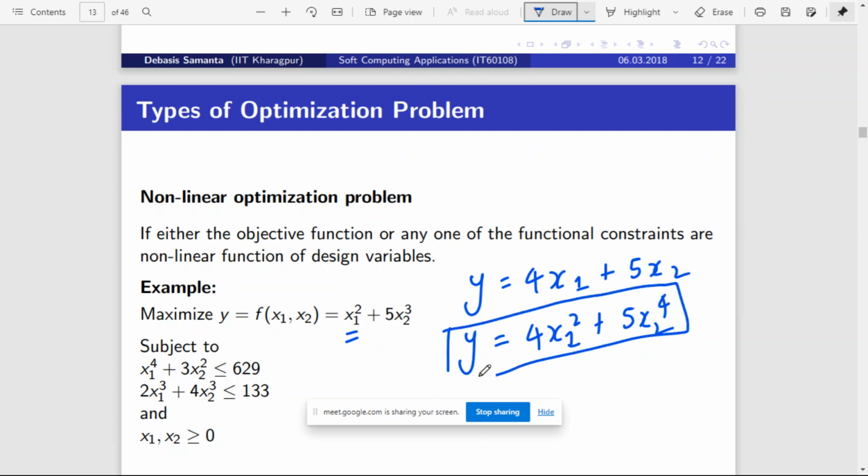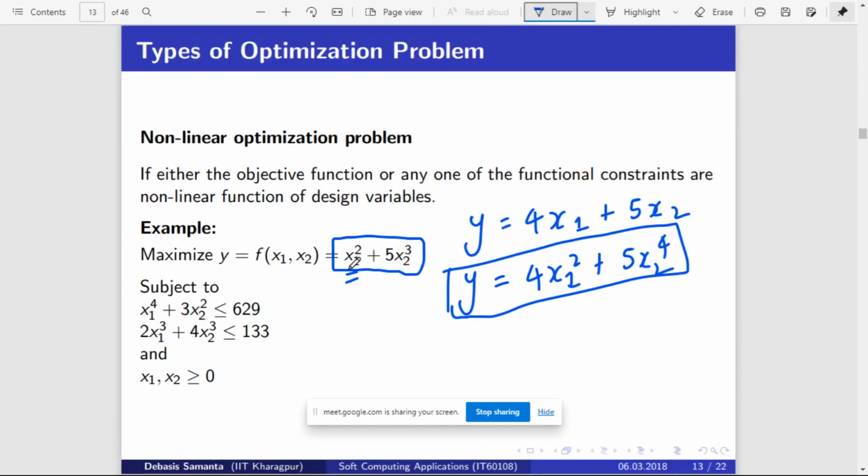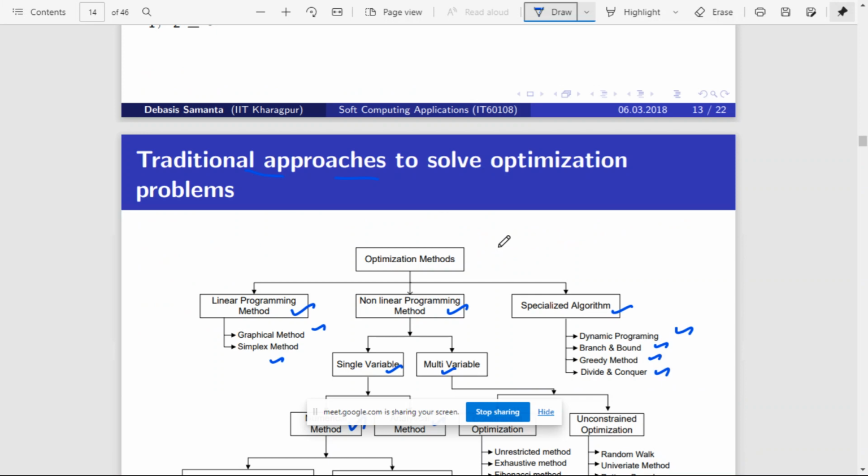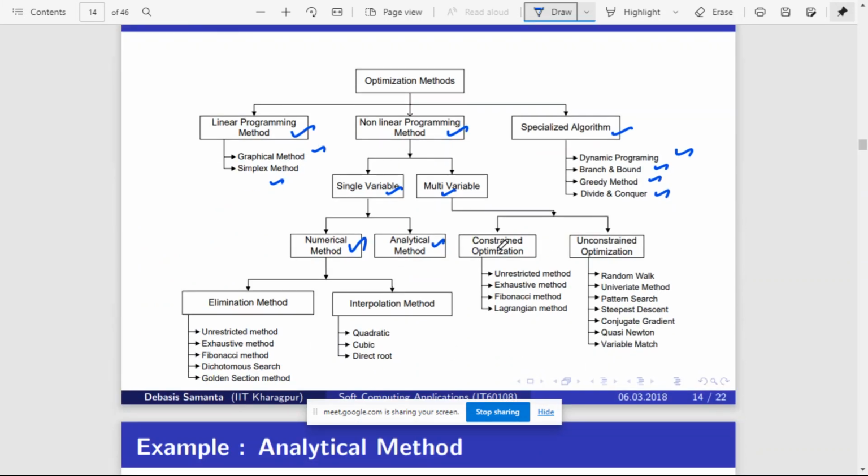And what is the degree of this function? x1 square plus 5x2 to the power 3. So basically these are polynomial functions of different degrees. This is also a polynomial function, of degree 1. Degree 1 is called a linear function. So this is of degree 2, degree 4, and this is of degree 3. Like that, anything can be represented using a polynomial function.